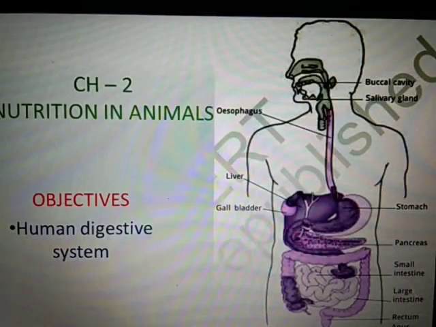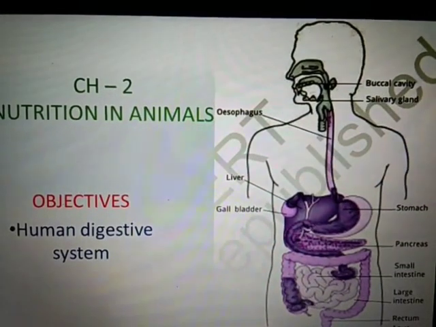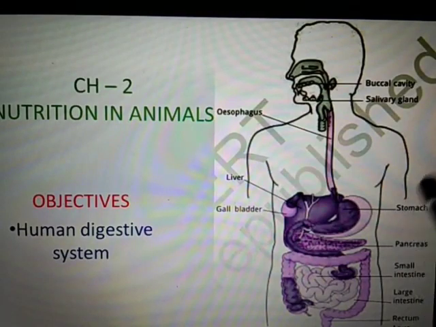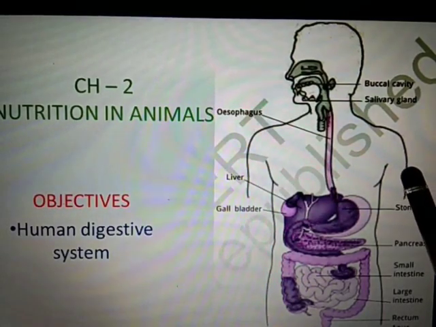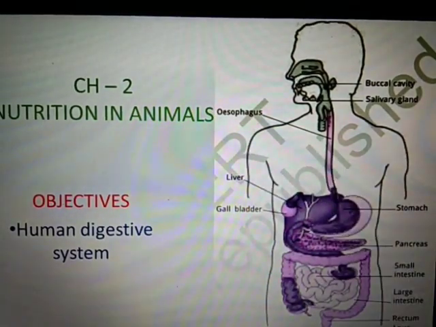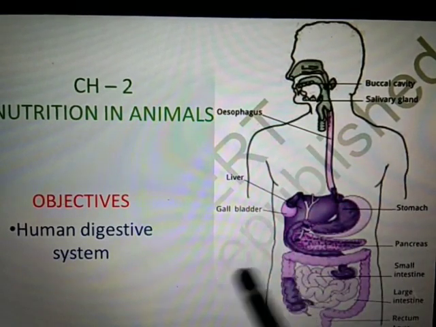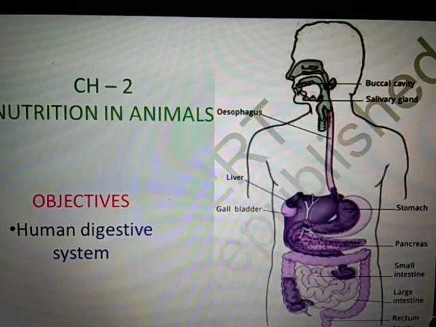Good morning, dear students. You have already learnt about the digestion process and the parts of the human digestive system like the buccal cavity, salivary glands, esophagus, stomach, liver, gallbladder, pancreas, small intestine, large intestine, and then food goes to the rectum, and at the end it goes to the anus. Is it? These are all the parts of the human digestive system. Now we will discuss the human digestive system in detail, that is, how digestion takes place in human beings.